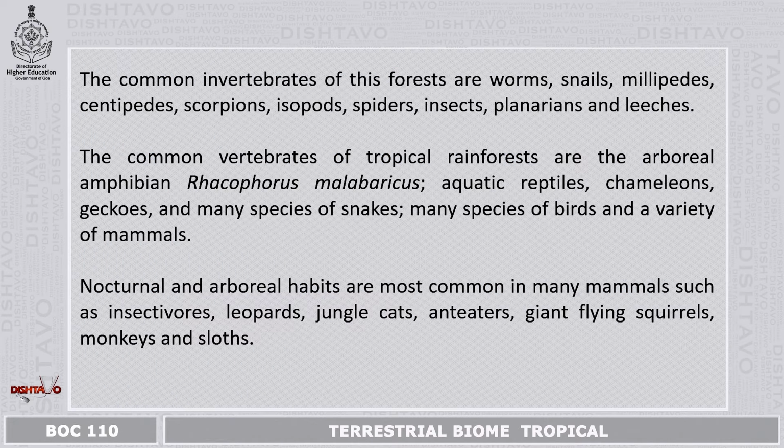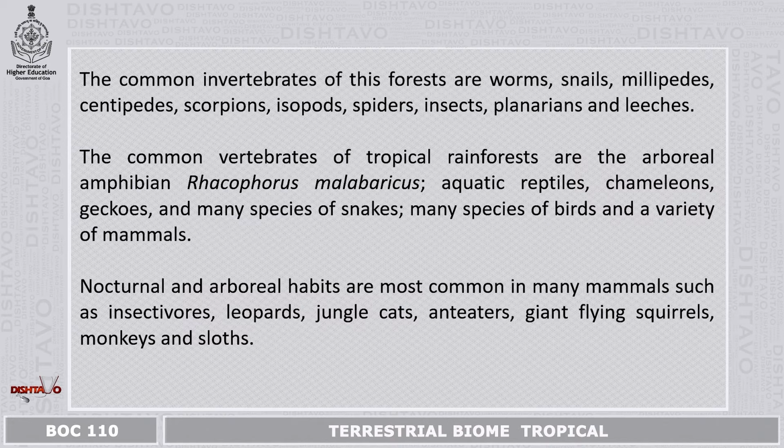The common invertebrates in this forest are worms, millipedes, snails, centipedes, scorpions, isopods, spiders, insects, planarians, and leeches. The common vertebrates of the tropical rainforest are arboreal amphibians, aquatic reptiles, and many species of snakes, and also many species of birds and a variety of mammals.